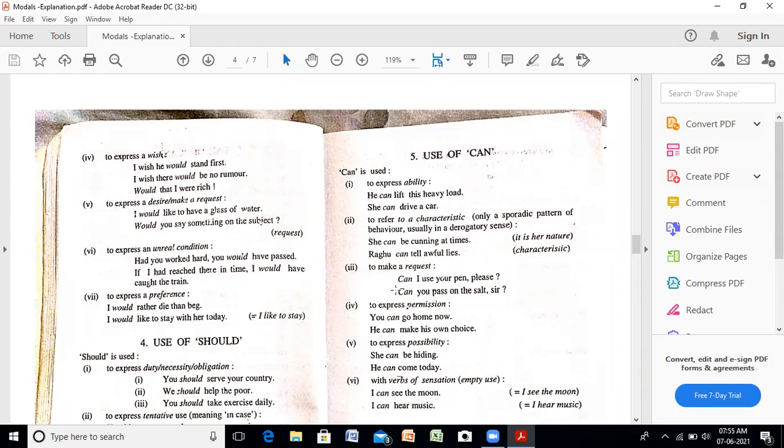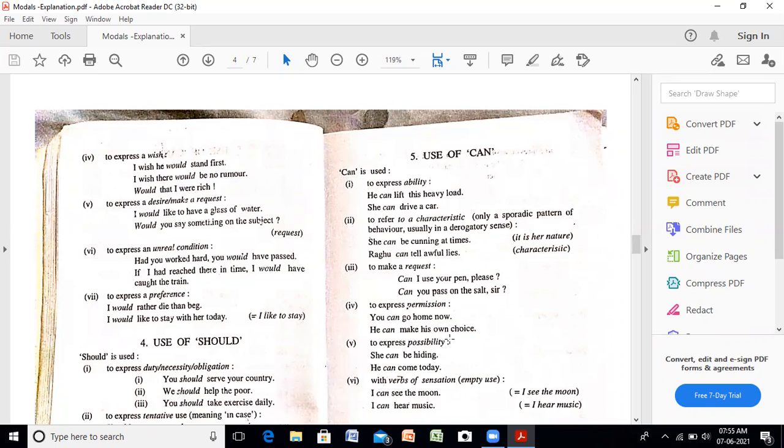To make a request, can I use your pen please? This can is also used to request. To take permission from someone for something. To express permission, you can go home now. He can make his own choice. This is to give permission, to express permission. You can go home, permission given. He can make his own choice. That means he is also given permission here.